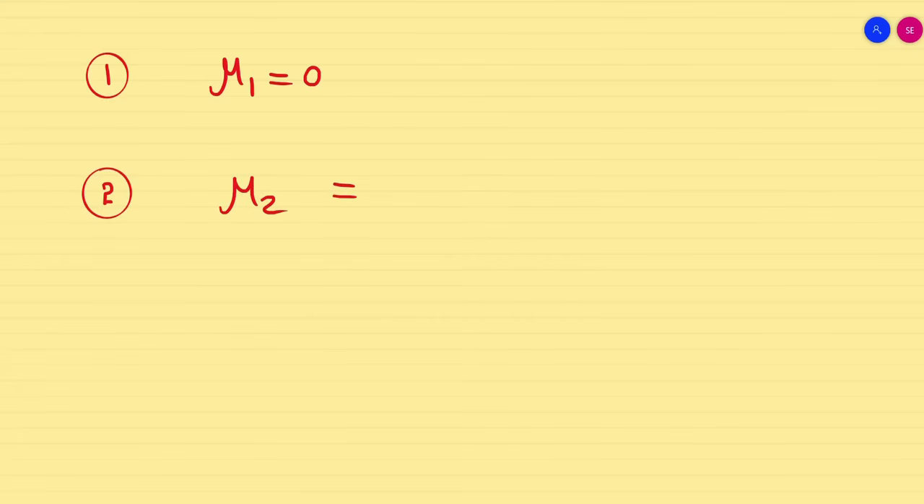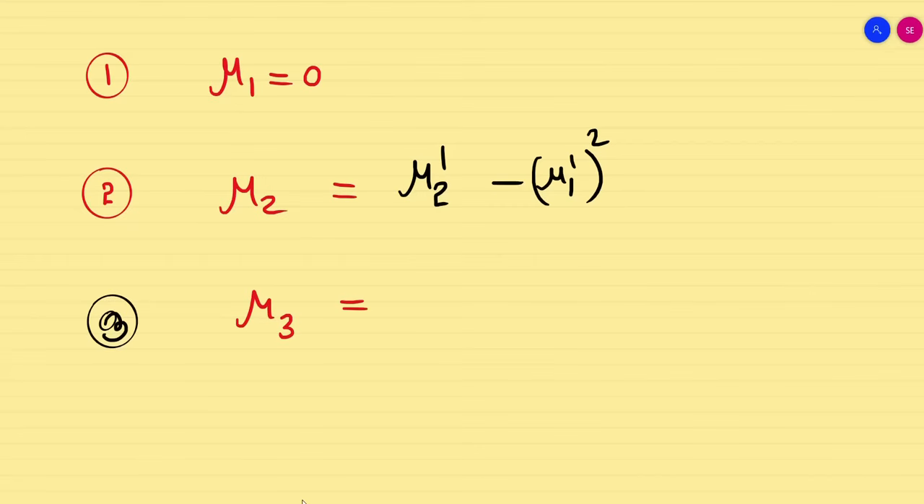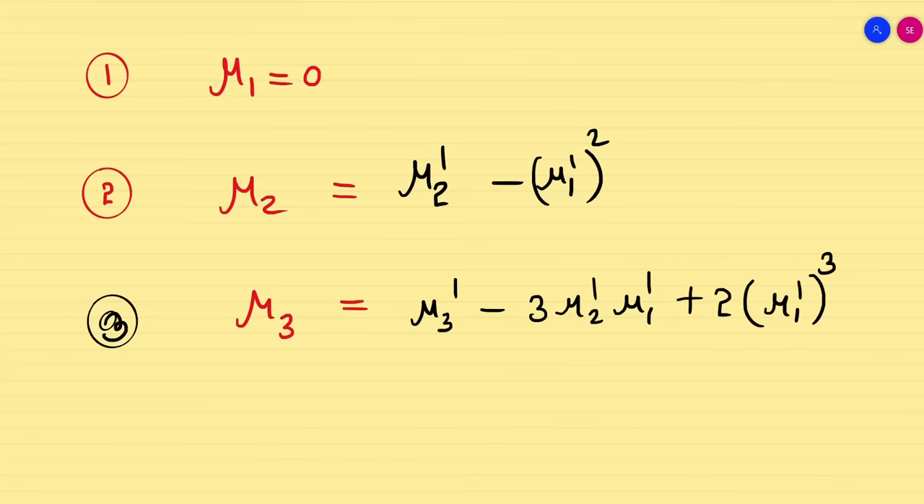Now my second formula: mu2 is nothing but mu2 dash minus mu1 dash whole square. Okay, done. Similarly, in your exams, they will ask up to mu4. Now mu3 is nothing but mu3 dash minus 3 times mu2 dash mu1 dash plus 2 times mu1 dash whole cube. Done.